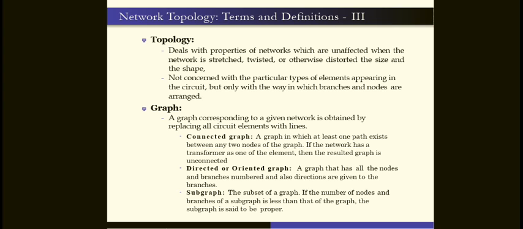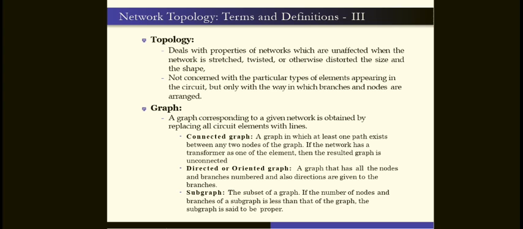The connected graph is a graph in which at least one path exists between any two nodes of the graph. If we take two nodes at distant places, they should be connected together by a connecting line. If the network has a transformer as one of the elements, then the resultant graph is unconnected.